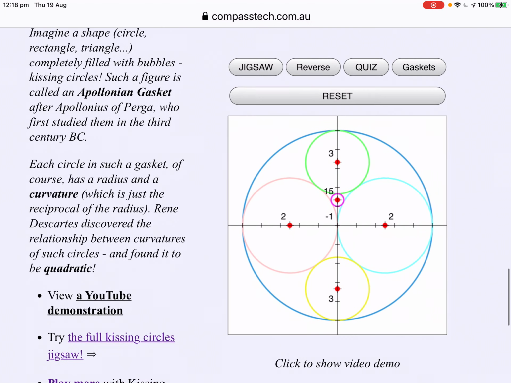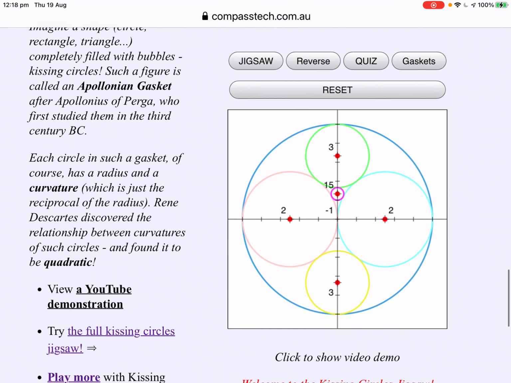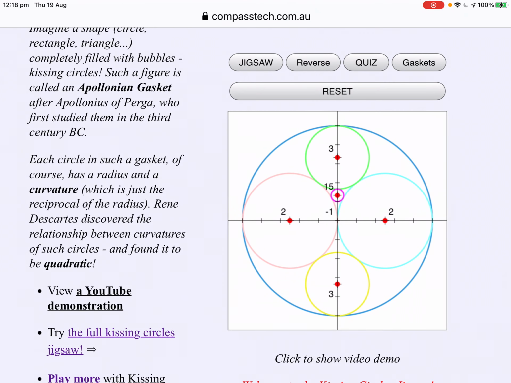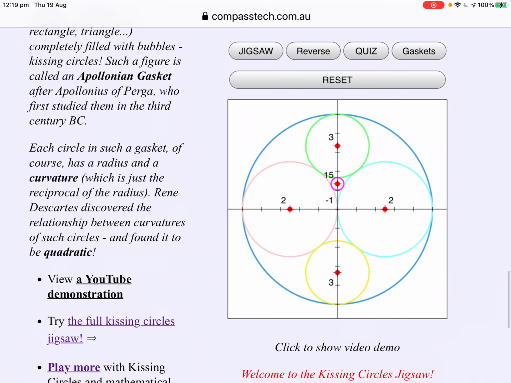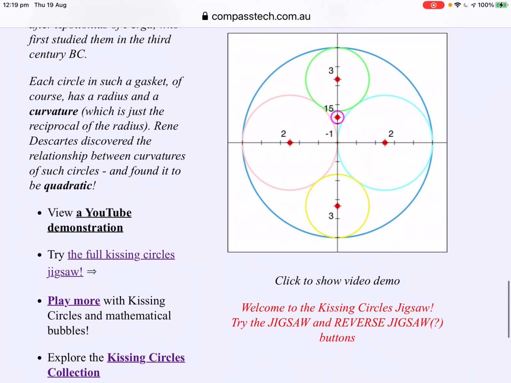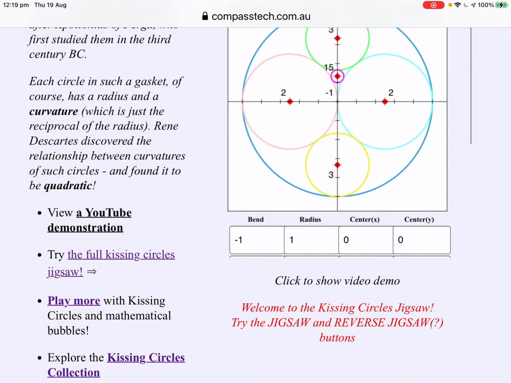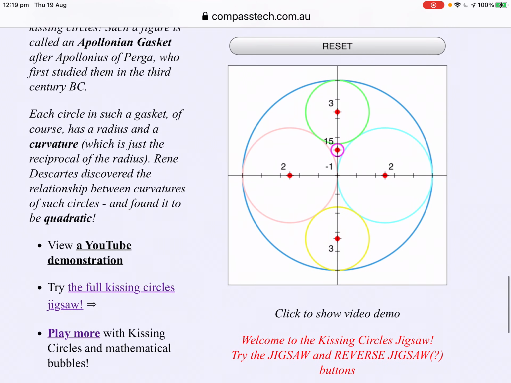Our third jigsaw is about kissing circles, or more formally, Apollonian gaskets. Now, the circles that fit together to fill a space, turns out, number theory, there is always a lovely pattern of numbers. In this case, the larger outside circle, let's have a look at the values. The bend or curvature is the reciprocal of the radius, and it's an easier way to think about these. If you look at the pattern here, -1, 2, 2, 3, 3, 15, these are the circles that will fit.